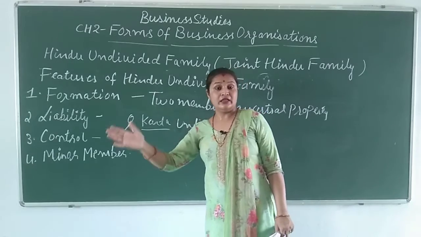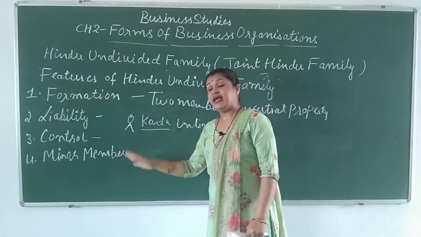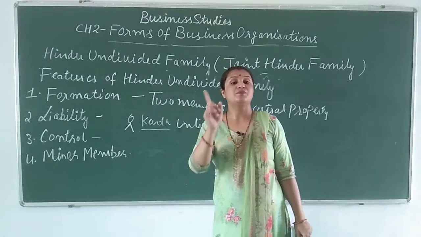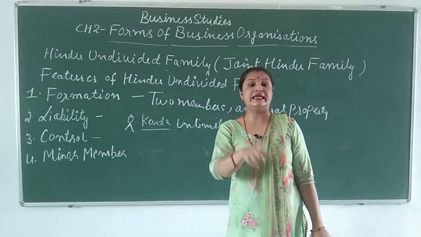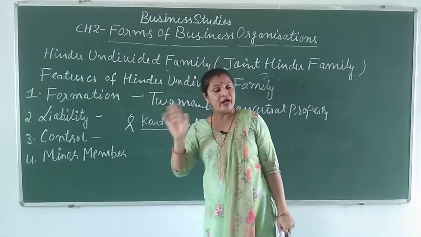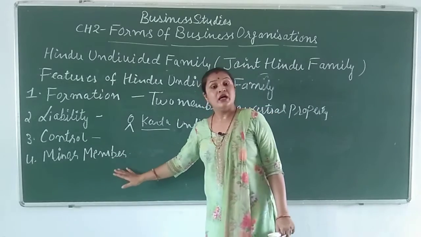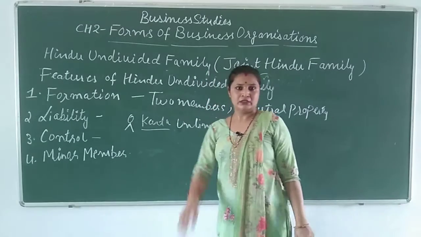That's why he can become a member of the business, and that's why we call him the minor member.